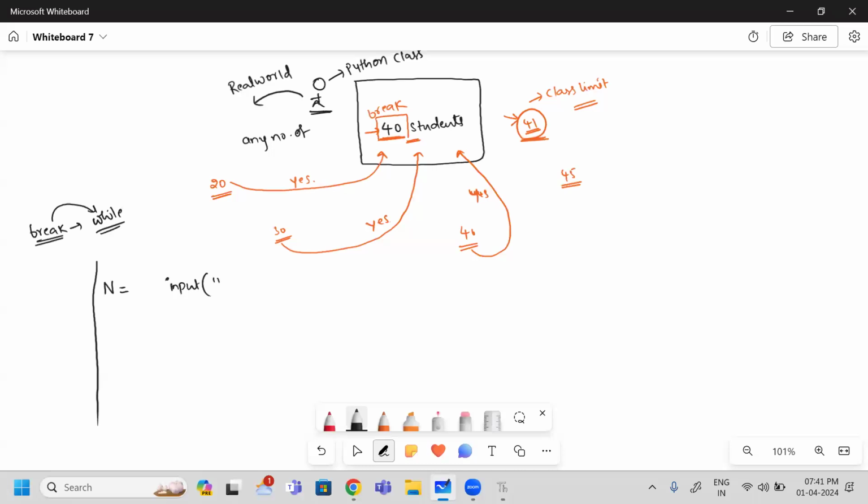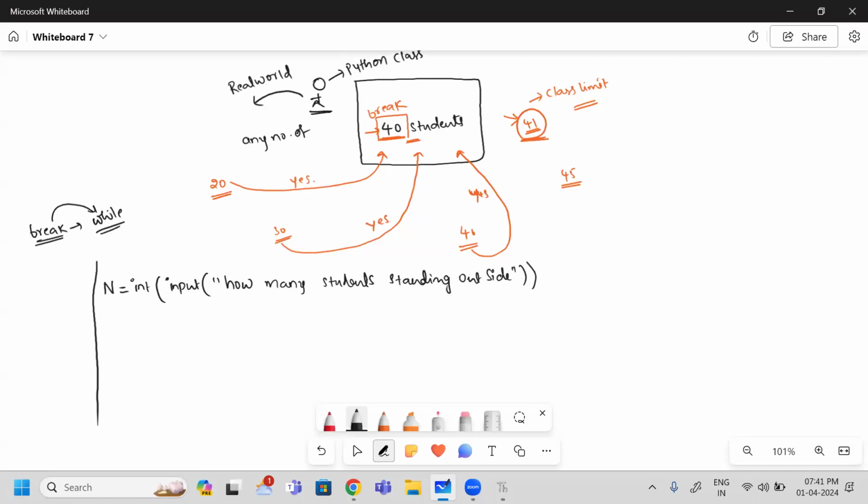So I am going to take the input. This input conveys how many students are standing outside. So this is what I have written. Usually the end user will give an integer number, but the input will accept a string type. So I am going to convert that string type to the integer type.